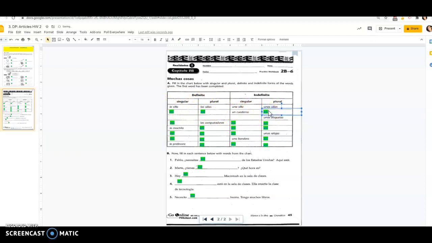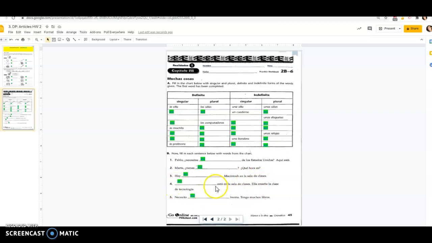Let me put that guy back up there. And then on the bottom, it says, now fill in each sentence below with the words from the chart. So Pablo, necesitas, Pablo, do you need blank from the United States? Here it is. So looking at all of these words in here, which one would fit? And then Marta, do you have blank? What time is it? This one says there is blank Macintosh. That's a brand of computer in the classroom.